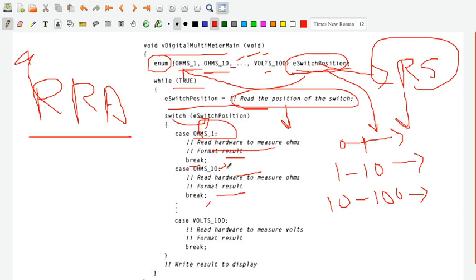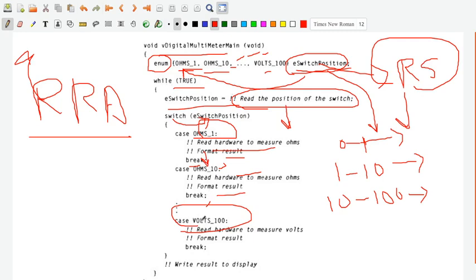One thing you have to understand: the rotary switch will not switch directly from the ohms 1 position to volts 100. If I have to measure volts 100, it has to go through all these positions, isn't it? Because the rotary switch first will be in the ohms 1 position, next it will change to 10, next 100, next amps 1, 10, 100, volts 1, 10, 100. It goes on that way. So the entire loop is going to be executed before it comes here. Of course this is not going to measure the hardware and display, because by the time it tries to do so, the position of the switch changes. The switch will be pointing towards ohms 10, next towards ohms 100.